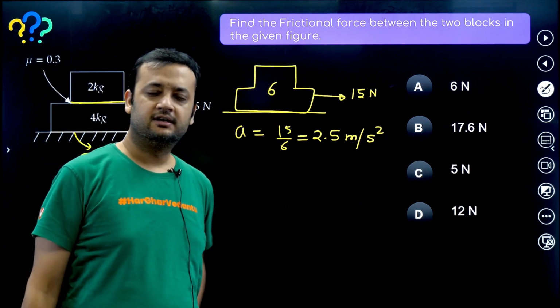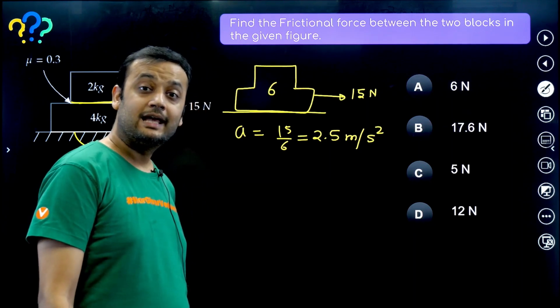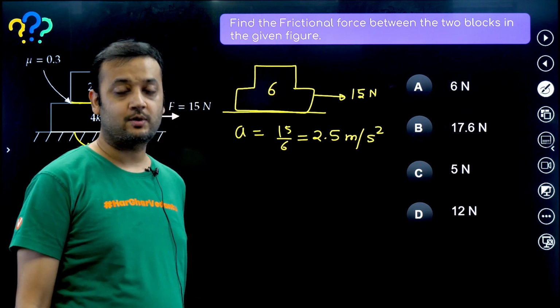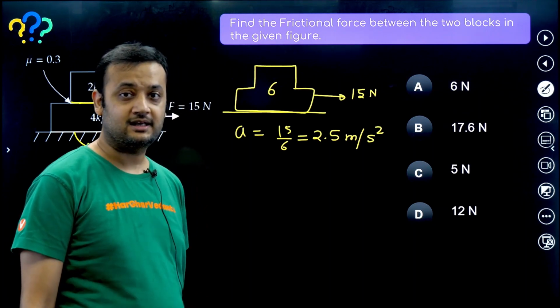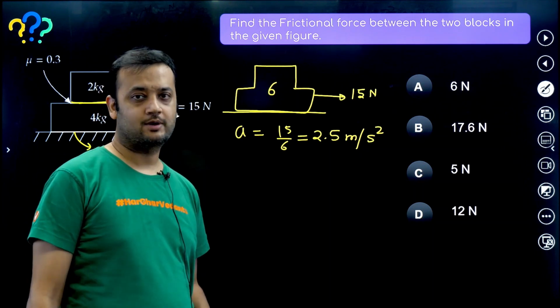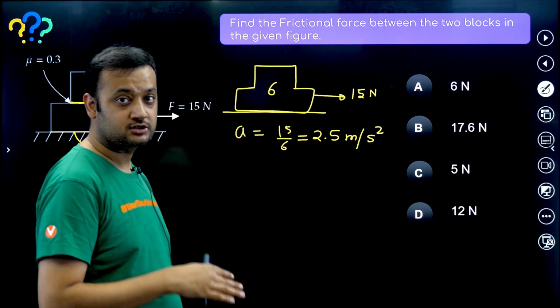So if there is no relative slipping, then both the blocks are going to accelerate by 2.5 meter per second square. Now let us check if there was relative slipping or not.